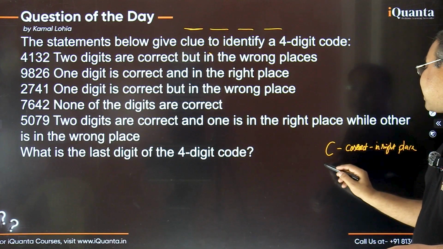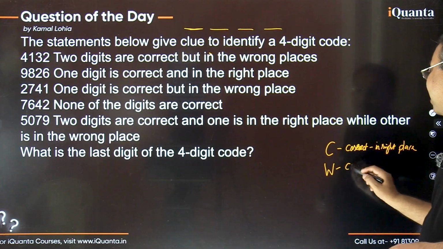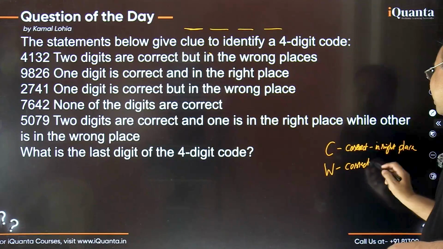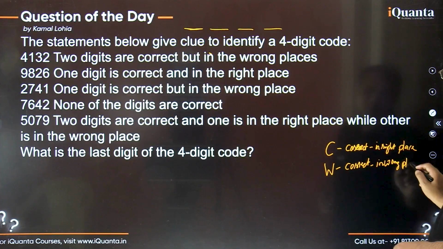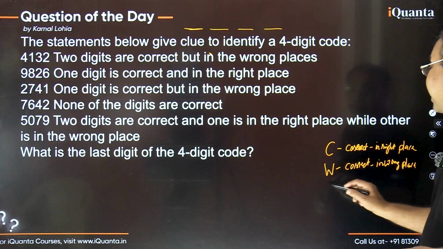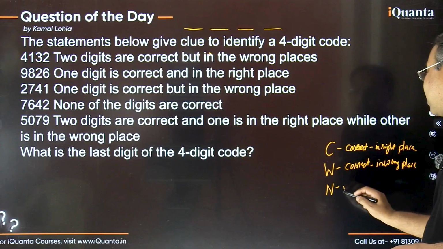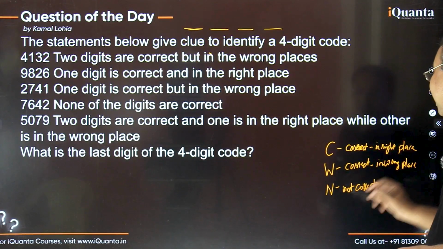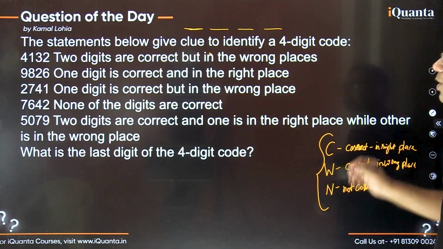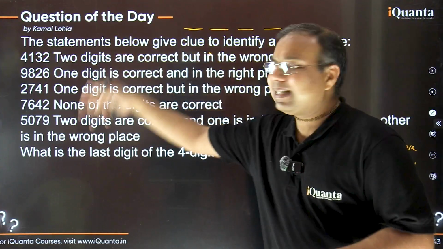Okay, so let's write W for that digit which is correct but it is in the wrong place. So I'm writing W for that. And the digit which is not correct, that means which is not there in the actual code, for that we can write, let's say N. Fine.